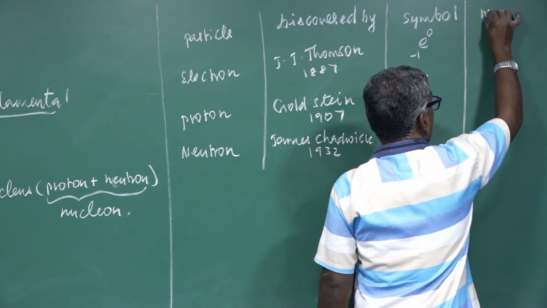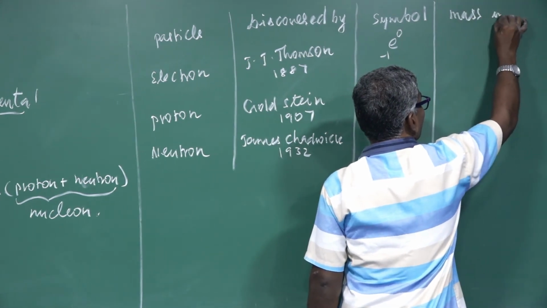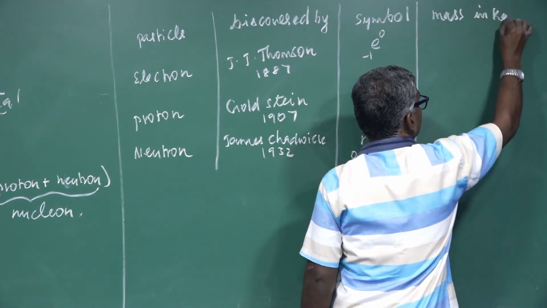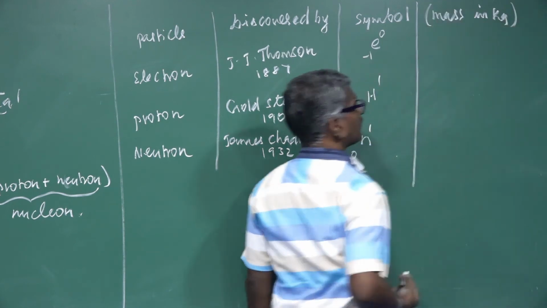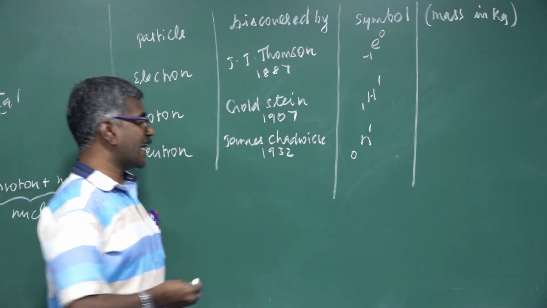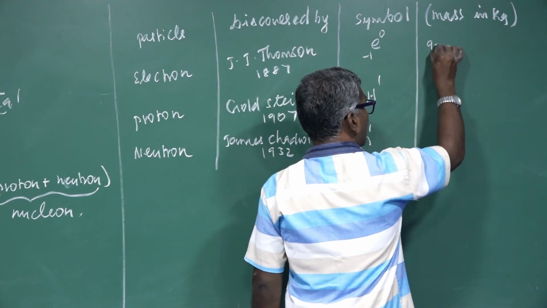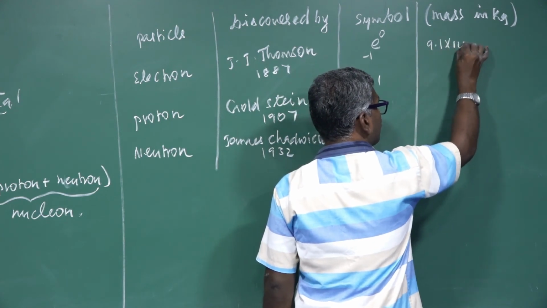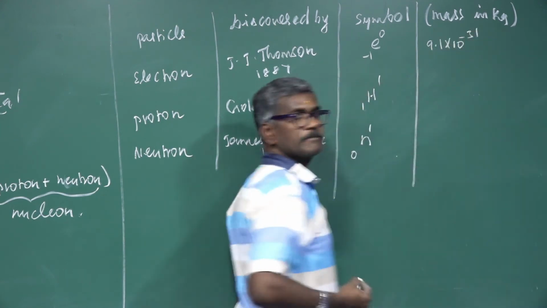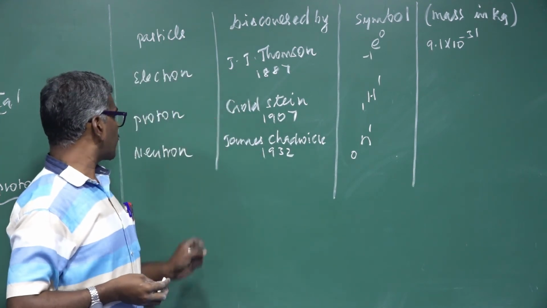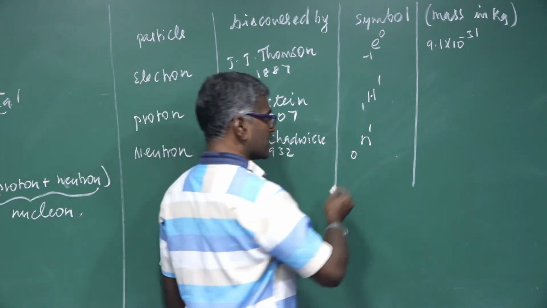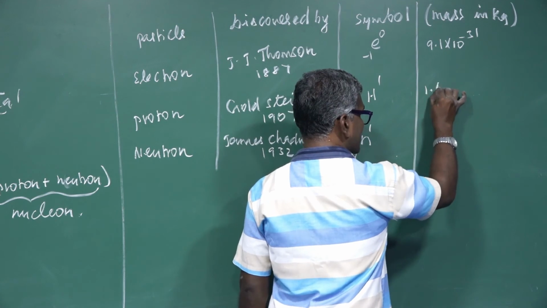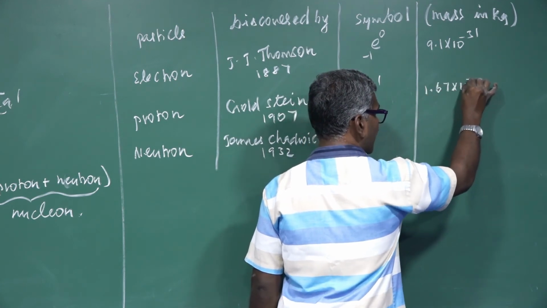Next, mass in kg. Mass of the electron is 9.1 times 10 power minus 31. Mass of proton and mass of neutron are the same, 1.67 times 10 power minus 27.